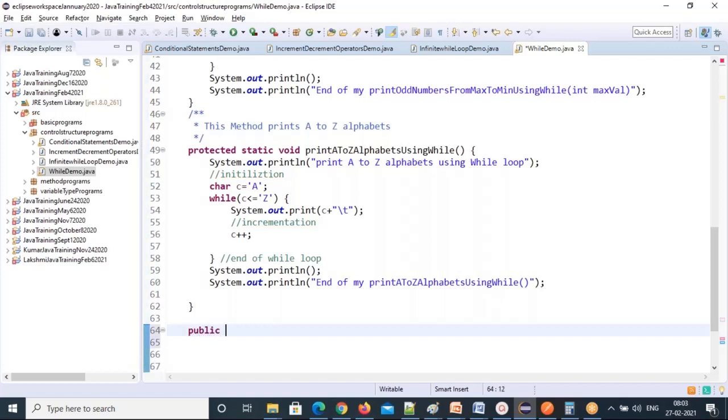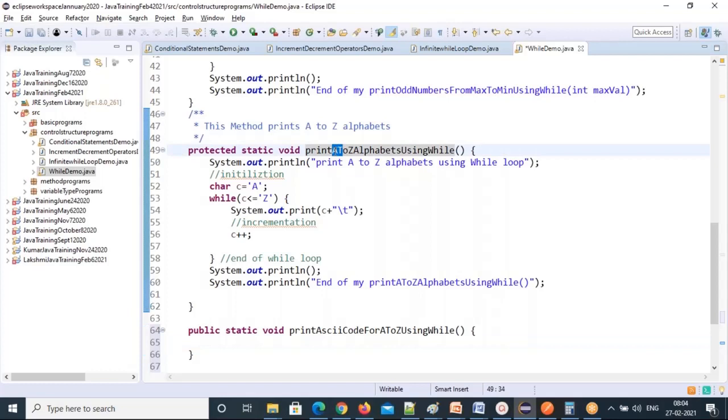Next logic, I'm writing public static void. The next program is, I want to print the ASCII code values for capital A to capital Z. So print ASCII code for capital A to capital Z using a while loop. See, now I'm printing this capital A to capital Z. What is the capital A ASCII code? What is B? What is C? From A to Z, I need to print ASCII code values.